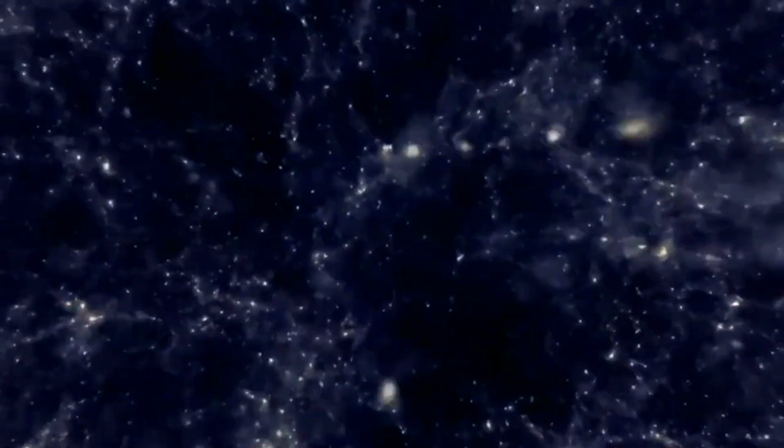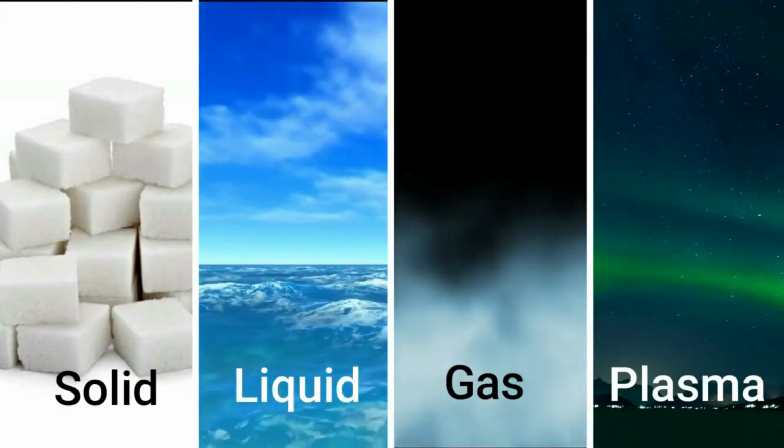First, let's talk about dark matter. You already know what matter is. You learned about it in childhood. The 4 states: solid, liquid, gas, and plasma. Anything you can see around you is one of those.